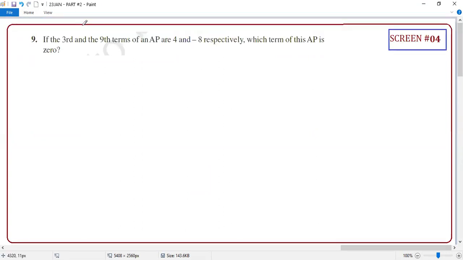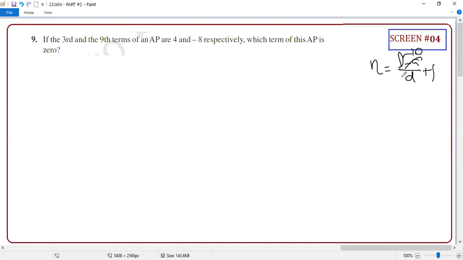So basically, you need to justify n, correct or not? So n means what? L minus A by D plus 1. So you need to justify which term, which position, is 0. So L is 0. Crystal clear or not? Your L is 0.